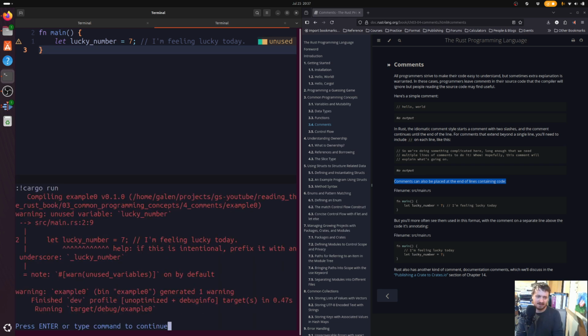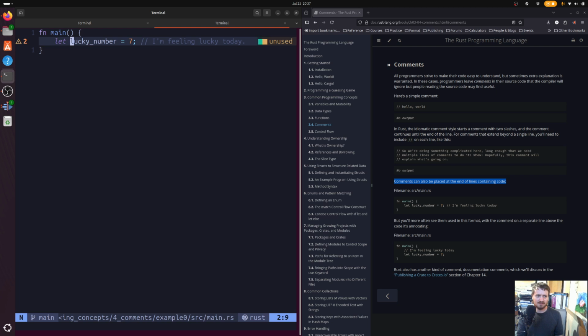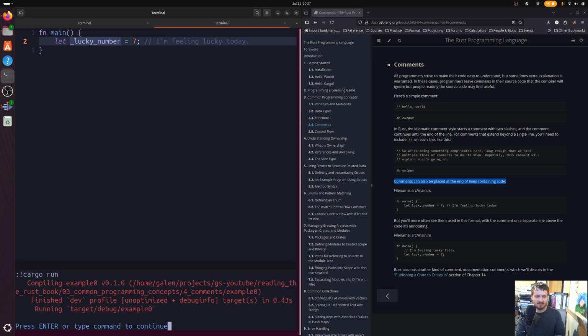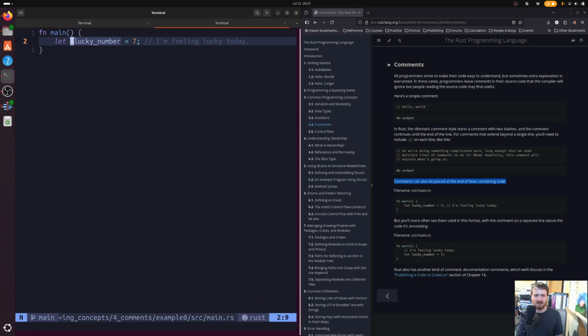So it's basically giving us some, are these all warnings? Yeah. Basically, they're not used. So if we wanted to get rid of the unused warning, one of the ways to do it is to basically prepend it with an underscore. Compiles fine. All right.